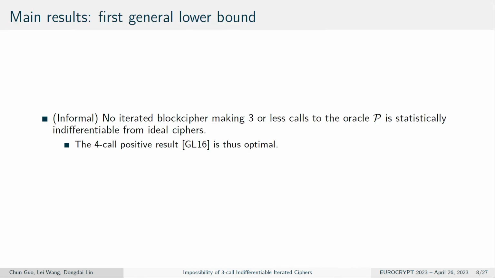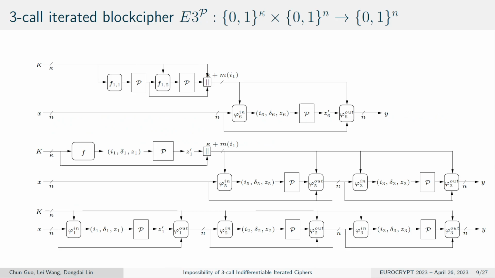So here is the contribution. The main contribution of this paper is that we show that no iterated block cipher making 3 or fewer calls to the oracle P is statistically indifferentiable from an ideal cipher. This also implies that the 4-call result in the previous paper is optimal.